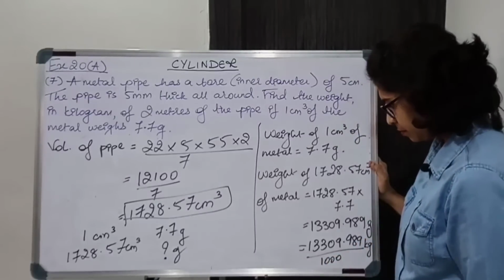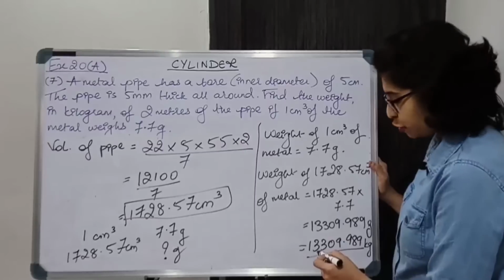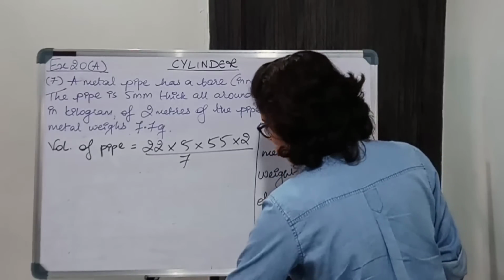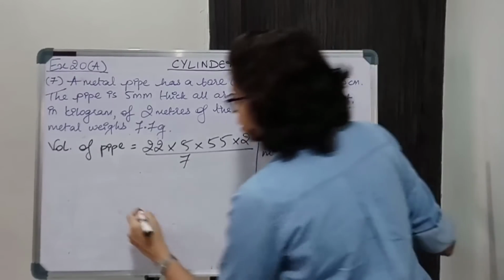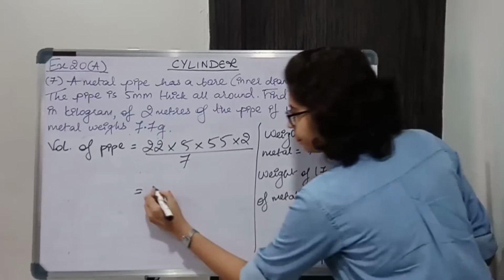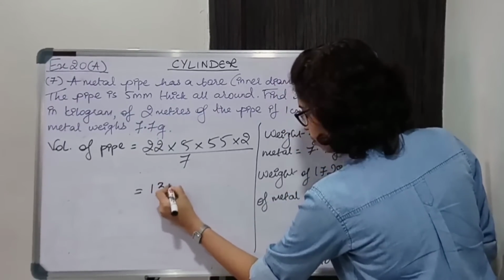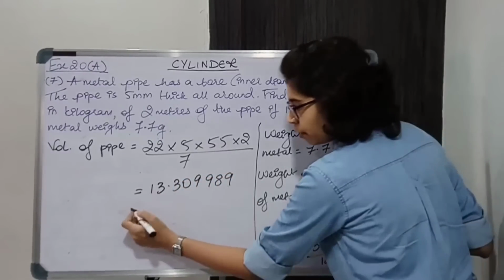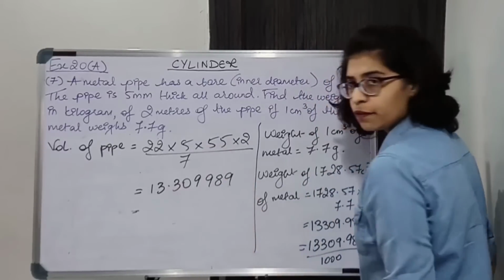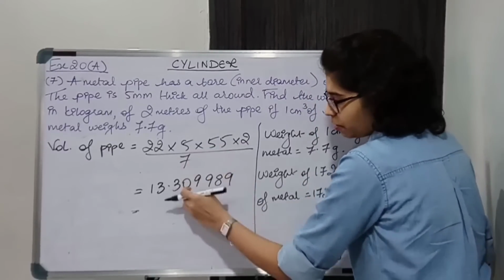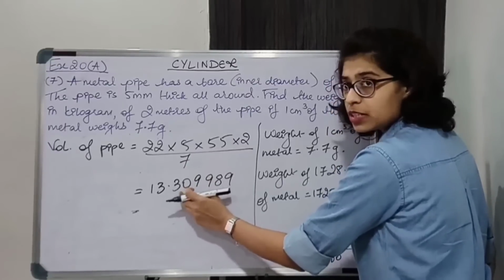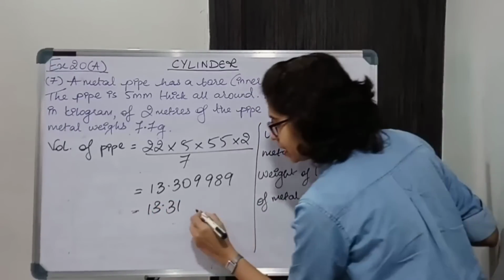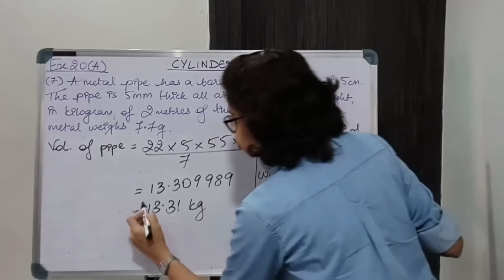Kilogram. Now the decimal place will get shifted, so it will shift 3 places to the left. You'll write down the statement: the weight of the metal is equal to 13.309989. Obviously we can't keep such a long number, so we'll round it off. Here the digit is 9, so we'll round it off to 1. Over here this will become 1, we'll add 1 over here, up to 2 decimal places. Kilogram. So this is the weight of the pipe.